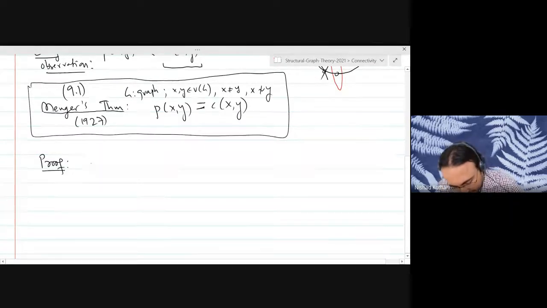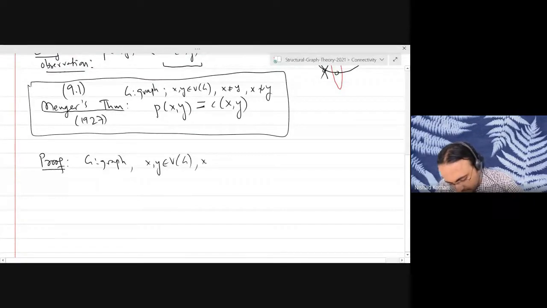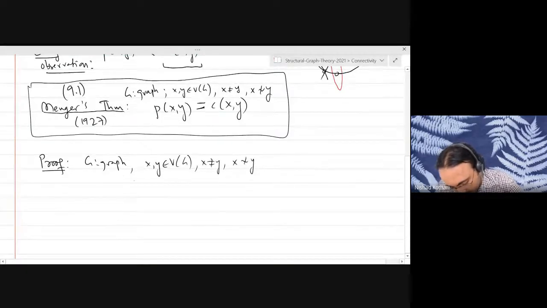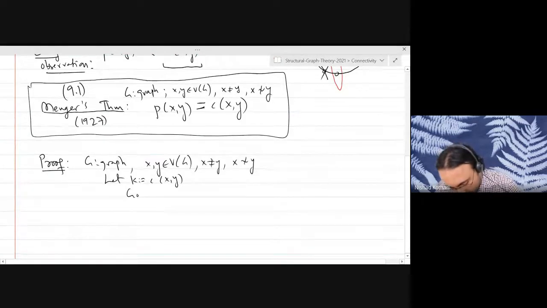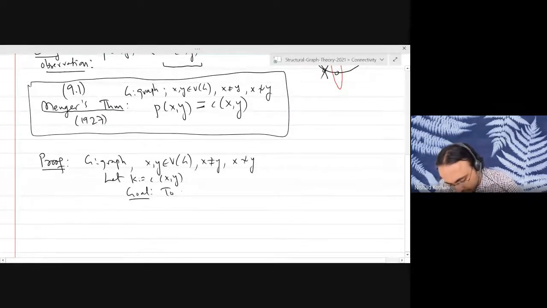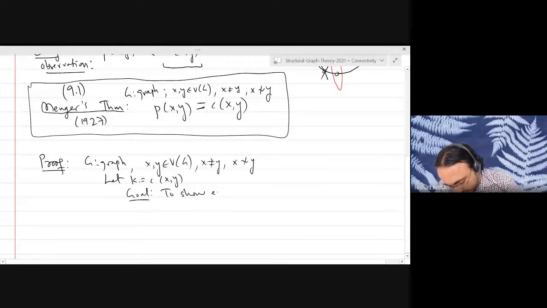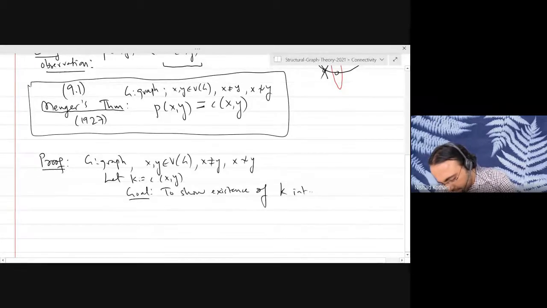So we have some graph G, X and Y, and we want to show, supposing the size of a minimum cut is equal to K. Just for convenience, let's call this number K. Our goal is to show the existence of K pairwise internally disjoint paths.